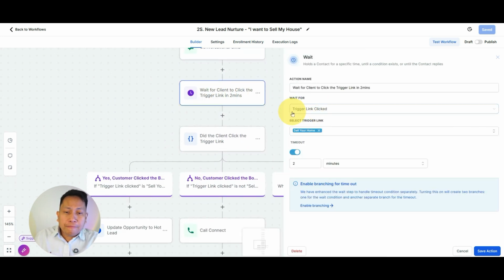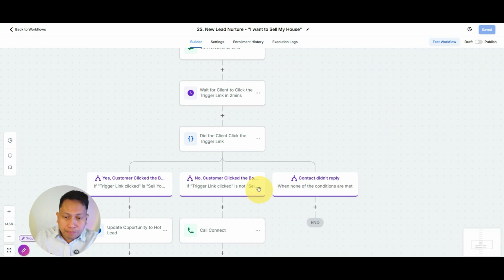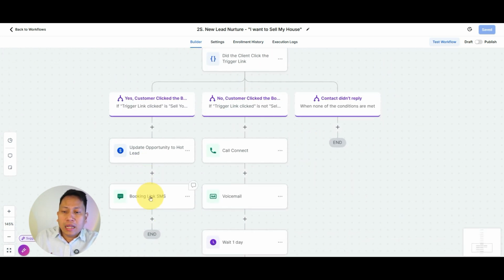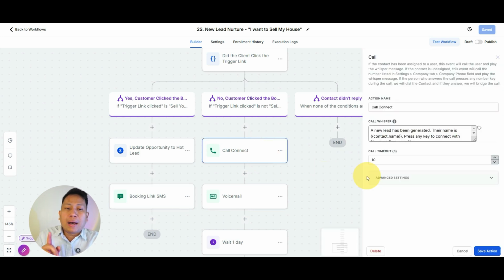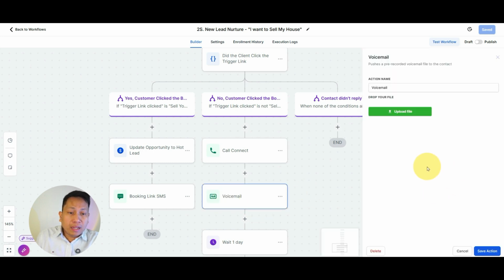Now, if the trigger link is clicked within 2 minutes, we want them to send another link. This is the booking link. And then if not, there will be a manual action that we need to do, which is the voicemail. You need to upload your voicemail. You'll try to call them and leave a voicemail.